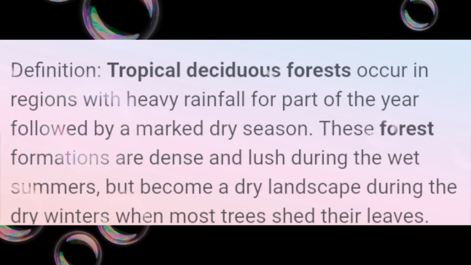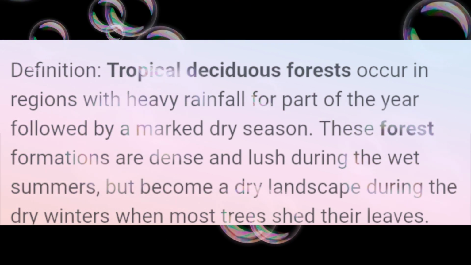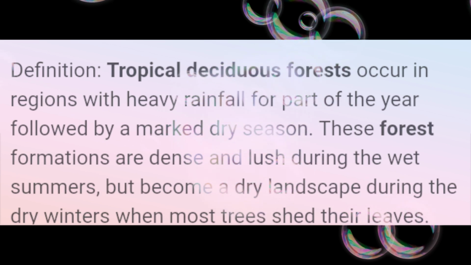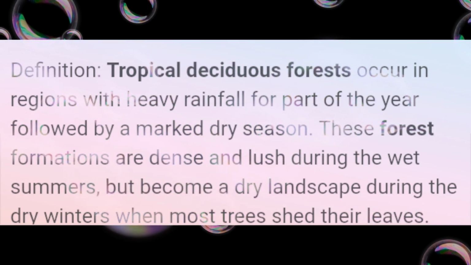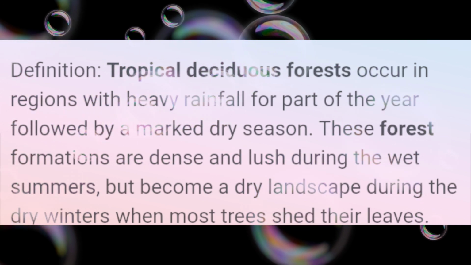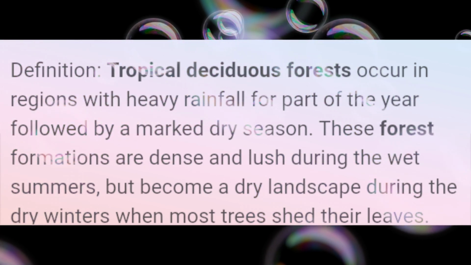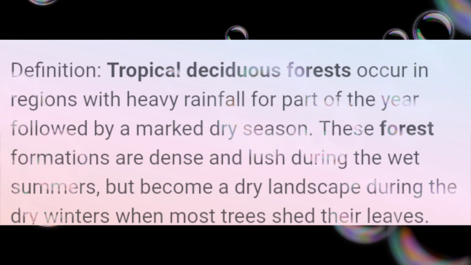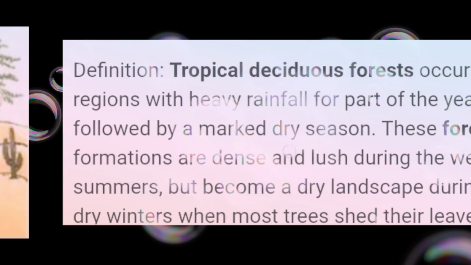Tropical deciduous forests occur in regions with heavy rainfall for part of the year, followed by a marked dry season. These forest formations are dense and lush during wet summers, but become a dry landscape during the dry winters when most trees shed their leaves.